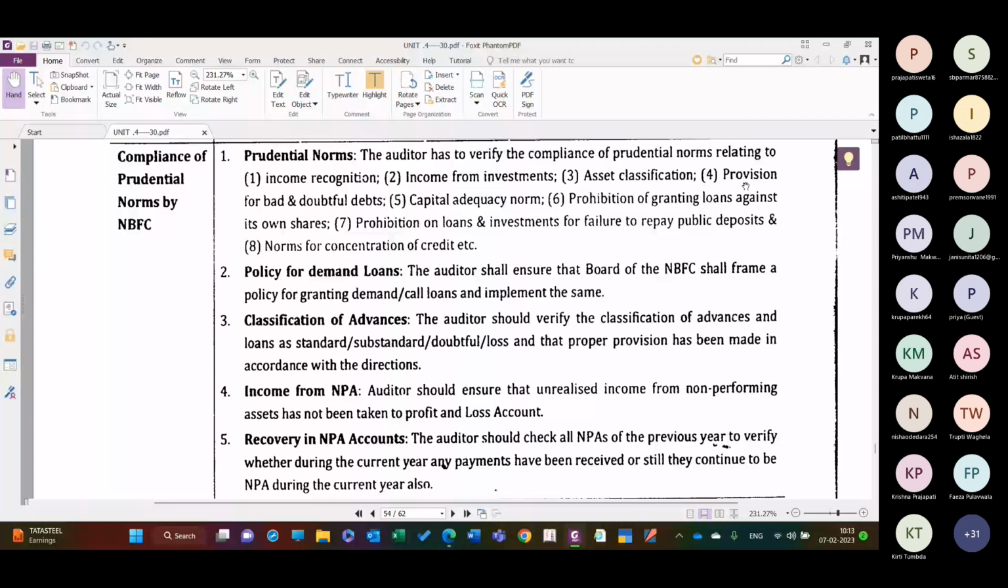Capital adequacy norms, right? Capital adequacy norms, prohibitions for granting of loan against its own shares. They cannot grant the loan against their own shares. Prohibitions on loan and investment for failure to repay the public deposits, and the norms for the concentration of credit. So these all are the norms and prudential norms which the NBFC has to mandatorily comply.